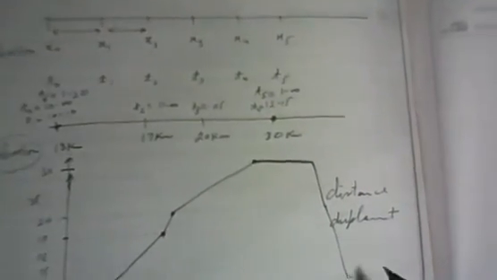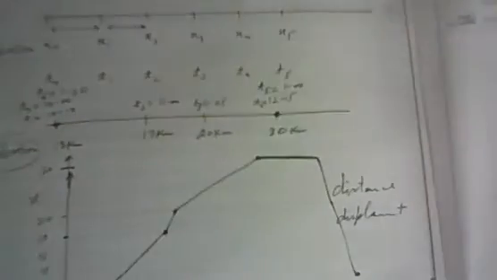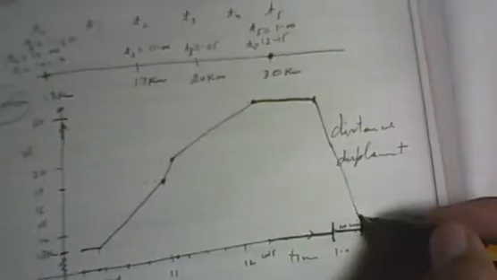Your position changes in this much time only, 20 minutes, from 1:00 to 1:20. So directly from the 30 kilometer point you came back to the 13 kilometer point.